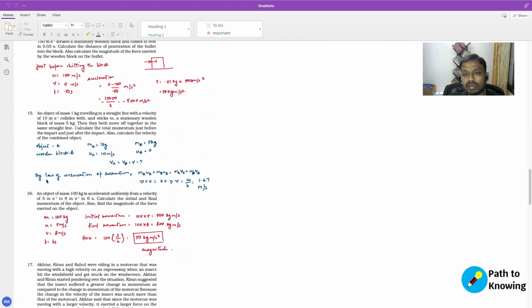Now from the law of conservation of momentum, the sum of the initial momentum before collision is equal to the sum of the final momentum after collision, right? We have access to all the variables except for VA and VB, and we can replace both of them by V. With this we can solve for V, which is going to be equal to 1.67 meters per second.